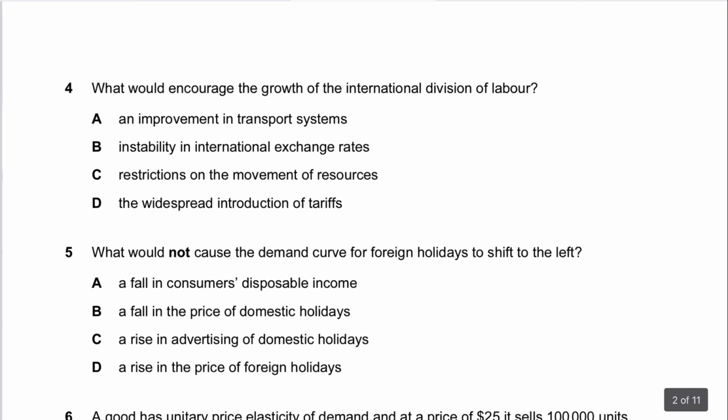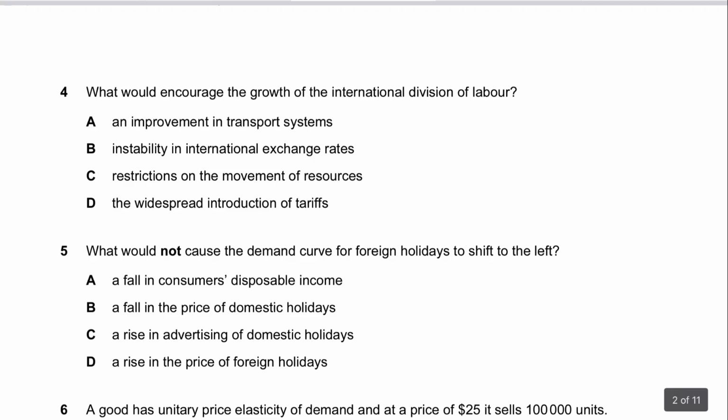Anyways, question number 4, what would encourage the growth of the international division of labor? Now, international division of labor is simply countries specializing, right? So international division of labor means countries specialize in producing certain goods and trade with each other internationally, by the way. So obviously based on comparative advantage theory.